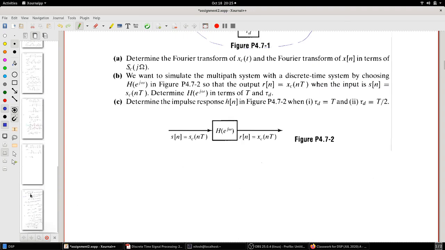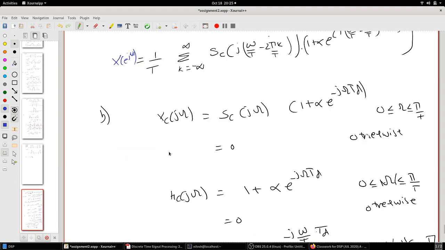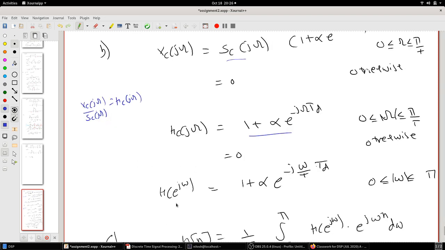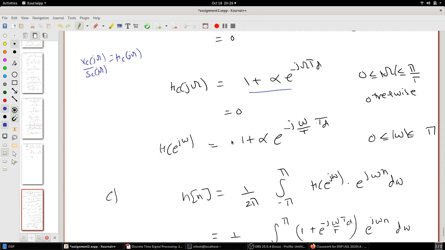So for that, let me just go to the final page, which is this. Xc of j omega is known, which is nonzero from 0 to pi by T, because it exists only from 0 to pi by T; for everything else it is 0. Now Hc of j omega will be exactly Xc of j omega divided by Sc of j omega, which is this, from 0 to pi by T. When I convert this into H of e raised to j omega, I just have to replace omega with omega by T, and this is what you will get, from 0 to pi.